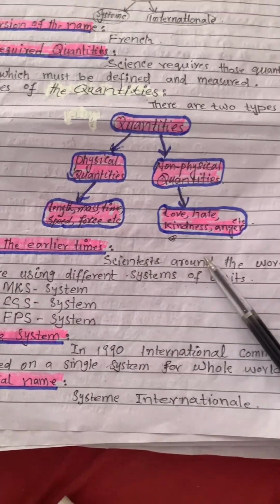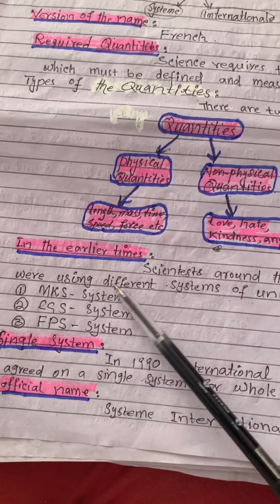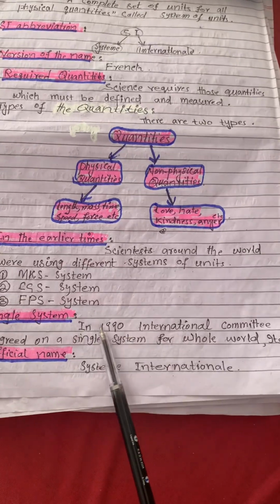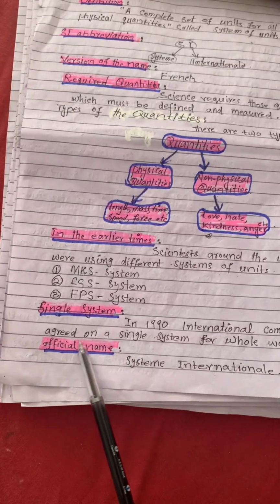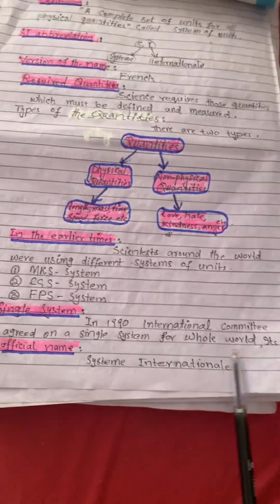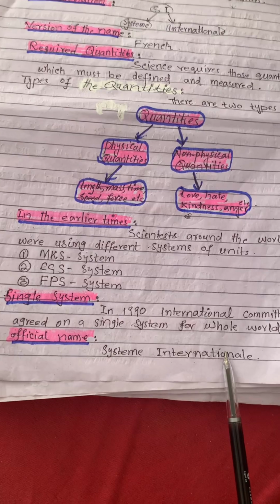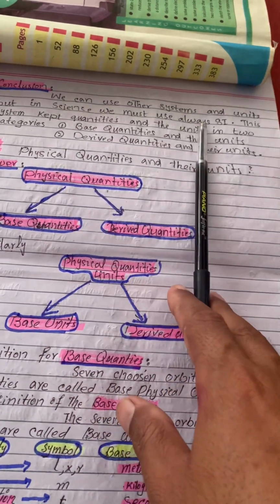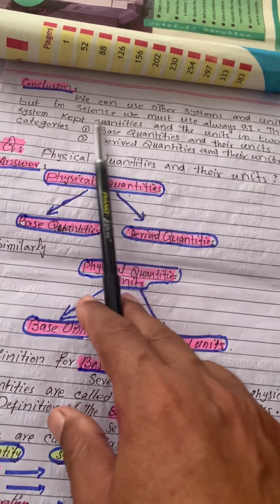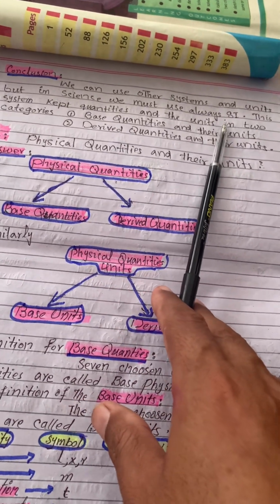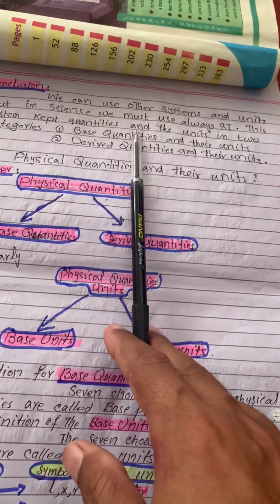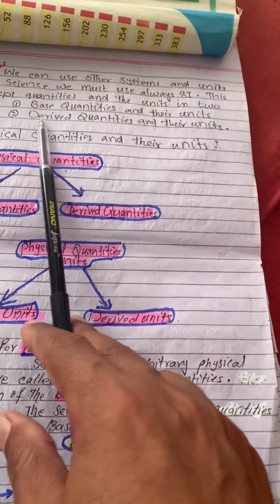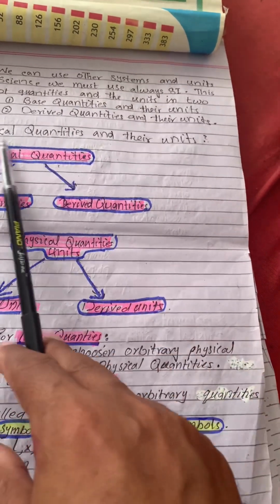In earlier times, people around the world were using different systems of units, that is the MKS system, the CGS system. In 1960, an International Committee agreed on a single system for the whole world. Its official name is System International. Here we conclude that we can use other systems and the units work the same, but in science or in physics we must always use the System International. This system keeps quantities and units in two categories: first, base physical quantities and base units; second, derived quantities and derived units.